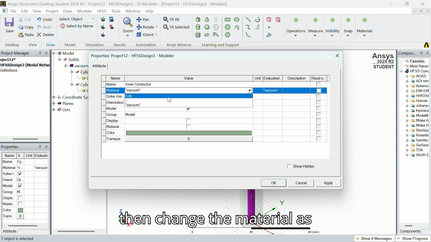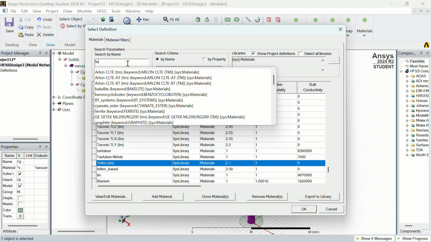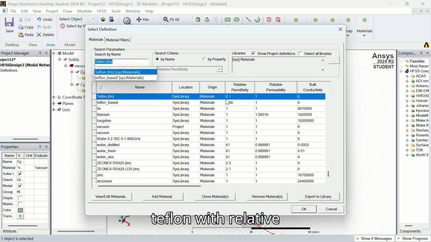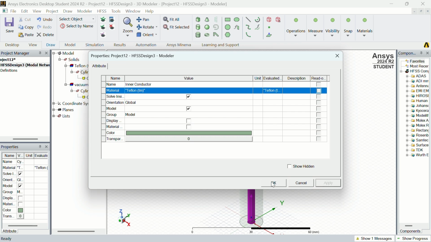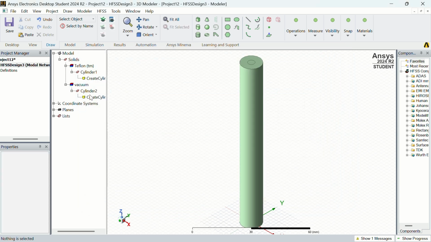Then change the material as Teflon with relative permittivity 2.1. Then press OK. Then apply and press OK.